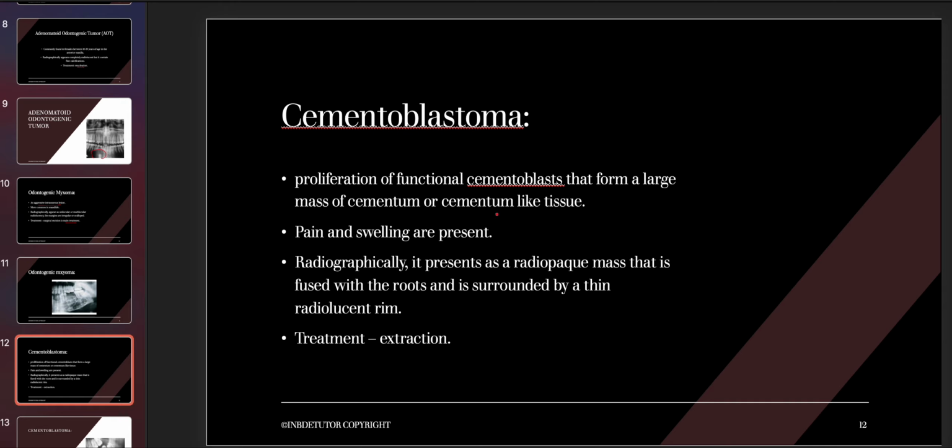And the associated teeth are again vital. So that's why pain and swelling is present. If you guys would have studied the radiology, cementum is actually radio opaque in nature.